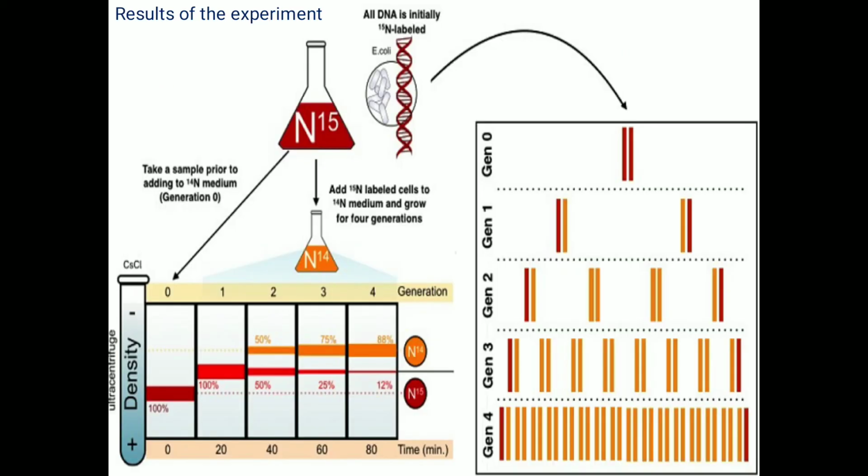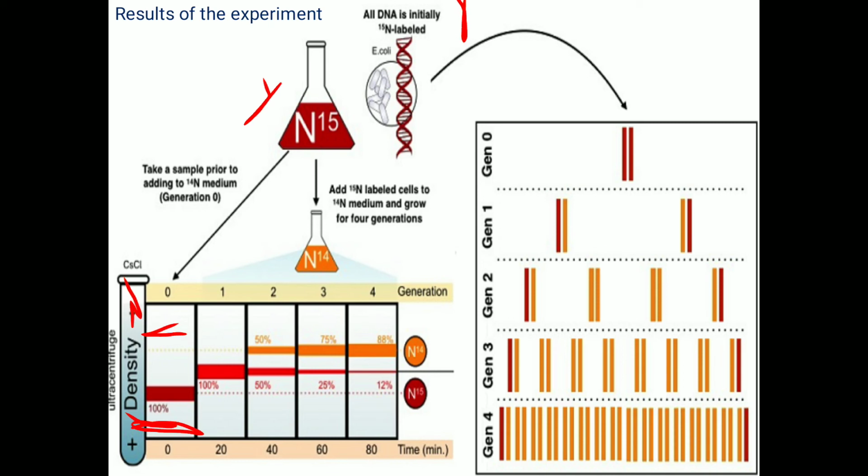Here you can see in the diagram, first they have grown the E. coli cells in a medium consisting of N15. This is N15, and they have collected the E. coli and purified the DNA, and they have centrifuged, and they got the band here which is N15, and actually at this point N14 should come. And after the shifting of the